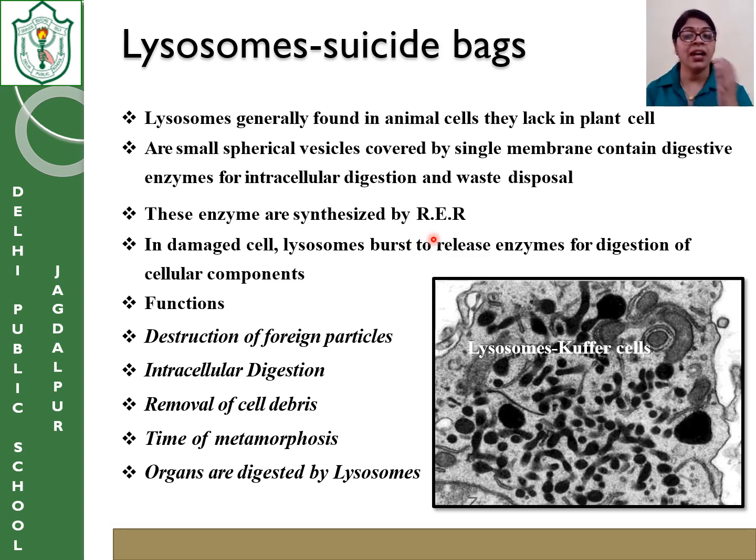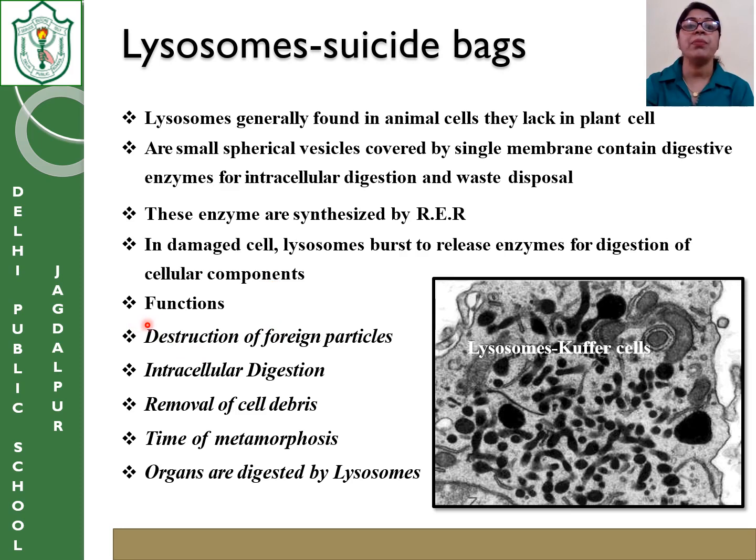As I said, the enzymes and the hormones are all a kind of protein. And protein is synthesized by what? Protein is synthesized by the rough endoplasmic reticulum. In a damaged cell, as I said, if the cell is damaged in a certain part, what happens? The lysosome bursts and releases some enzymes, and they engulf the entire cell with all its components and digest it. So if the cell is damaged, the lysosome itself becomes bigger and secretes digestive enzymes to digest all the components of the cell.